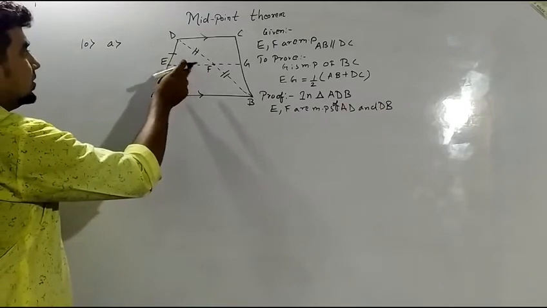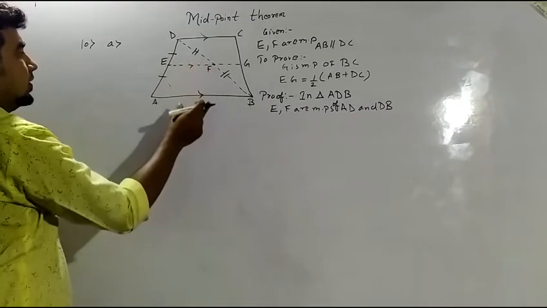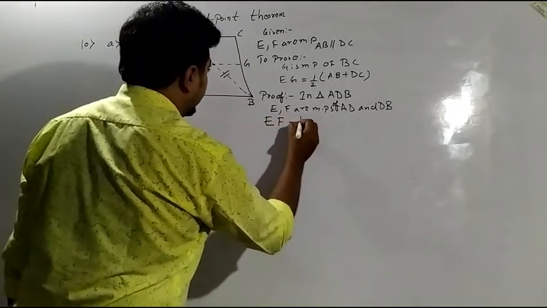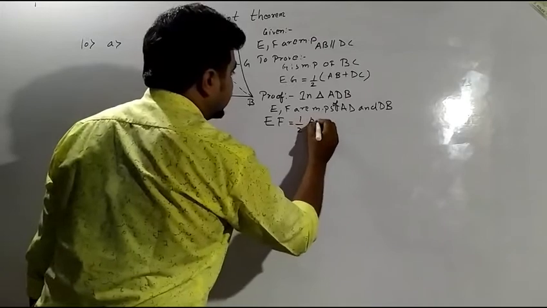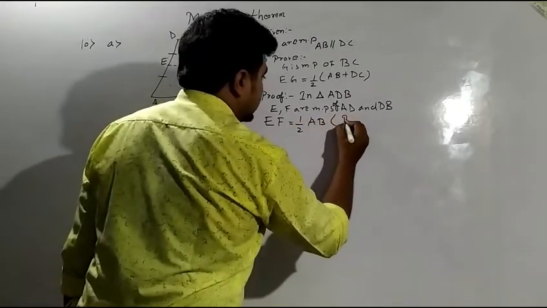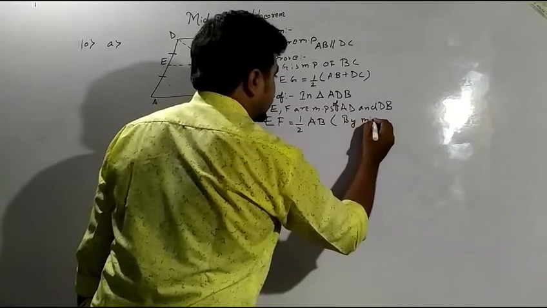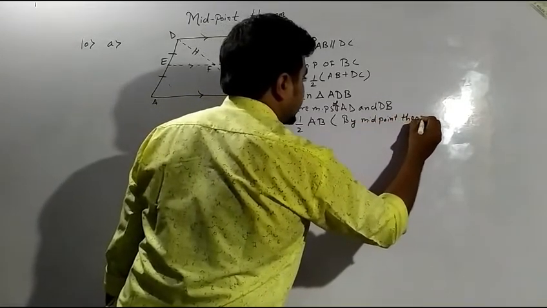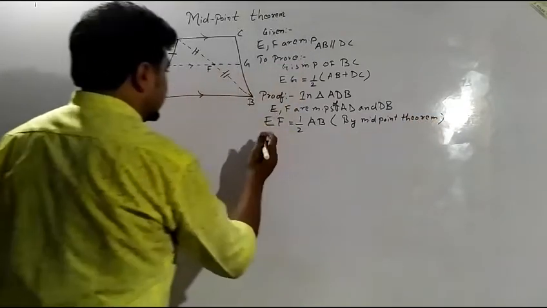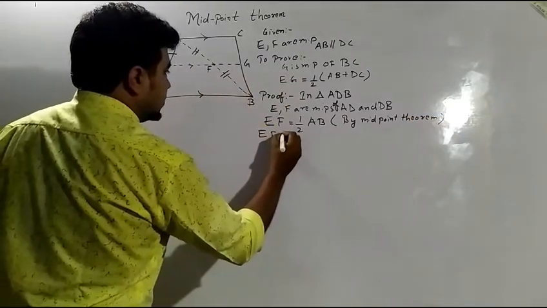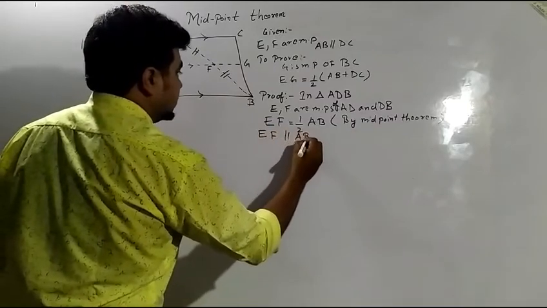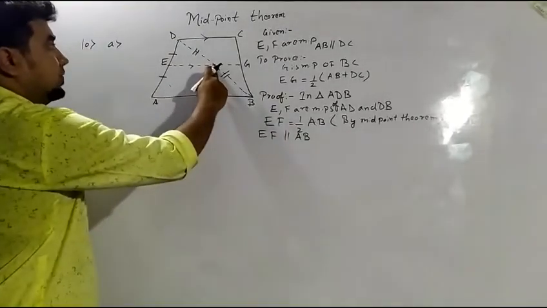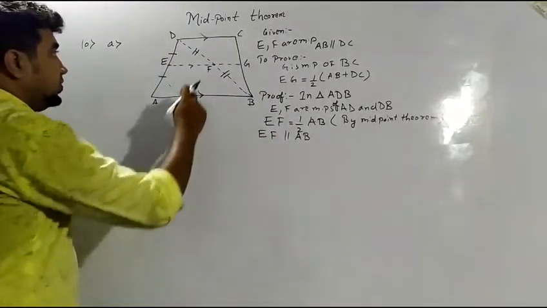So from here I am getting that the line joining E and F will be half of AB. That implies I can get EF is equal to half of AB by the midpoint theorem. By the midpoint theorem I am getting this. And the other thing I will be getting is EF is parallel to AB. Now, if I am saying this, F is the midpoint of one of the sides.